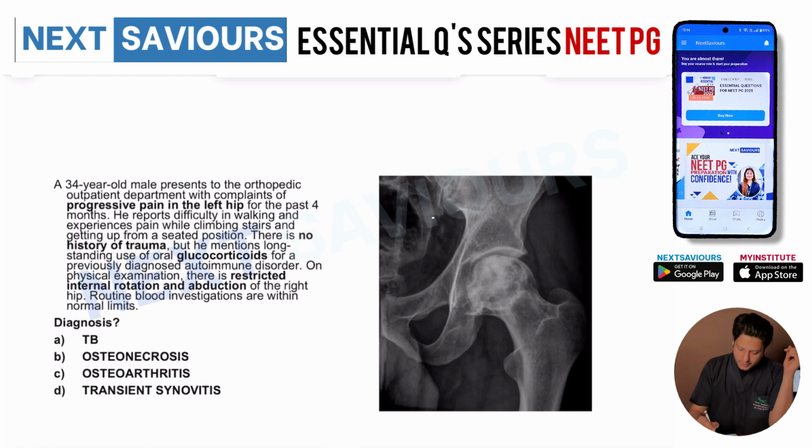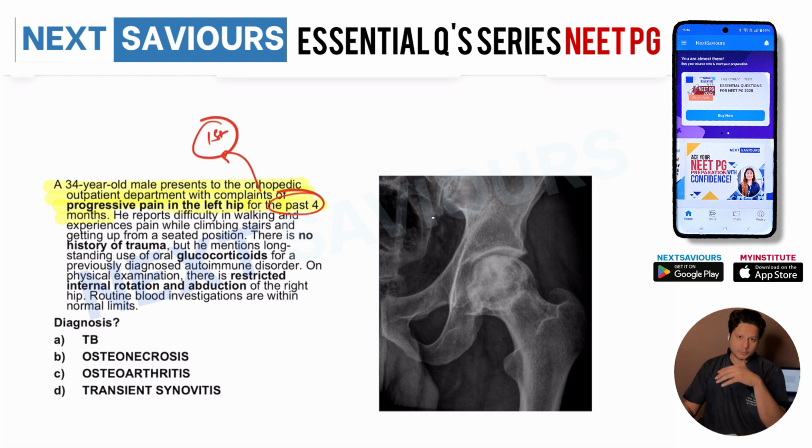The first question is: a 34-year-old male presents to the OPD with complaints of progressive pain in the left hip for the past 4 months. Now, the duration could be insidious, immediate, or of short duration, but here it is insidious, that means a long duration of around 4 months. This is the first hint always provided to you in the question, and subsequently you will come to know how particularly important this hint is.